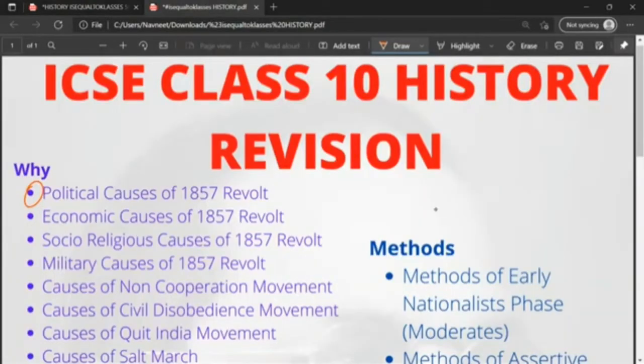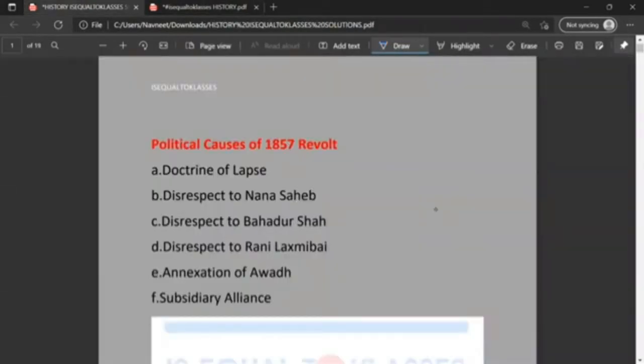Political causes of 1857. The political causes of the 1857 revolt were, first, the doctrine of lapse, wherein if the father died, the legal heir of that particular kingdom was not recognized as a legitimate ruler, and the British Empire took over that region. Then disrespect shown to important figures such as Nana Sahib, Bahadur Shah Zafar, and Rani Lakshmibai. Annexation of Awadh, and finally subsidiary alliance.